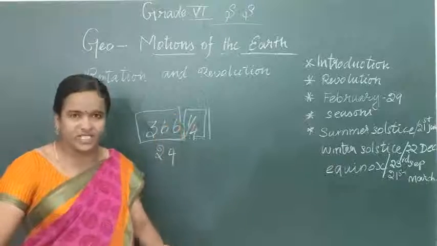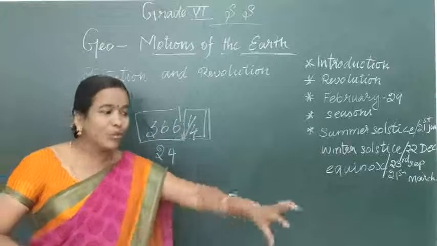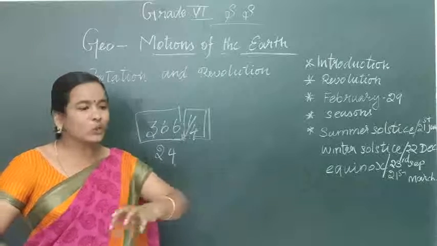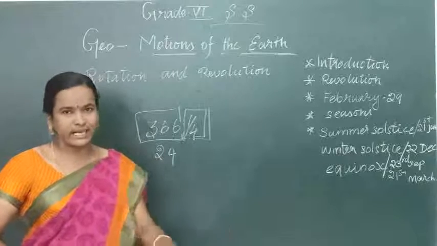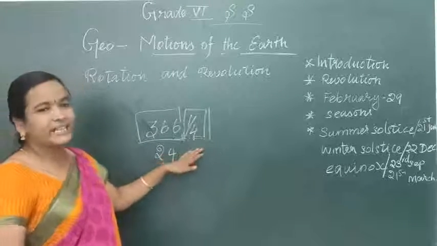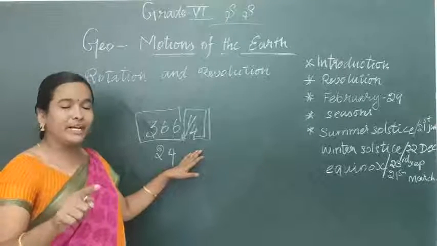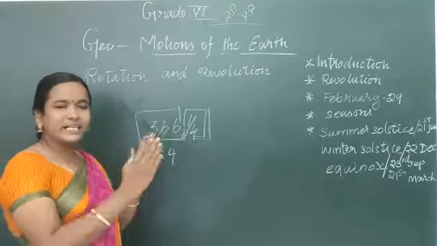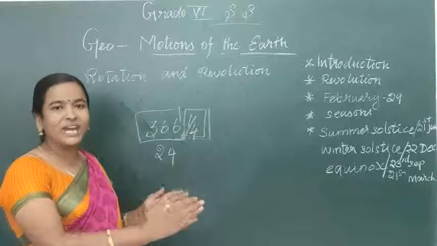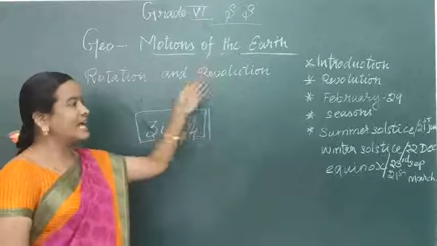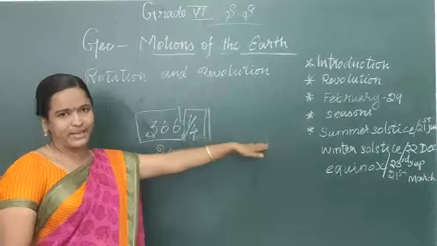It is a fixed path that the earth is revolving on, which is why it is called revolution, revolving around the sun. It takes 365 and 6 hours every year. So the 6 hours saved each year are added as 1 day in the month of February, and that year is known as a leap year.